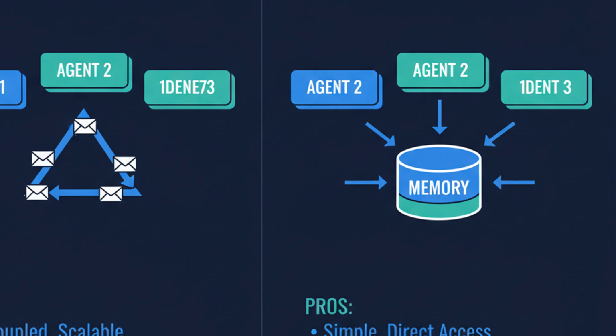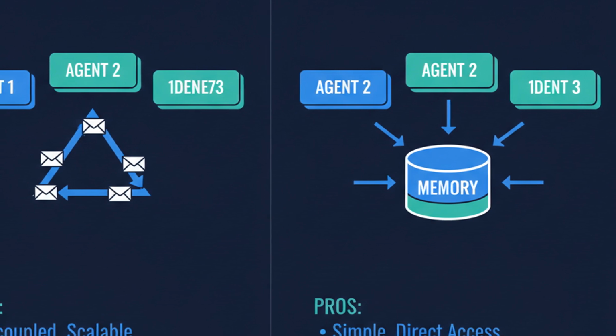How do agents share information? Two paradigms: message passing and shared state. Message passing is explicit. Agent A sends a message to Agent B. It's traceable, debuggable, and works across network boundaries.